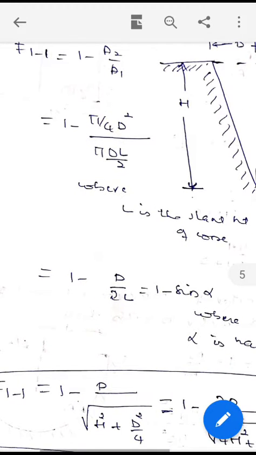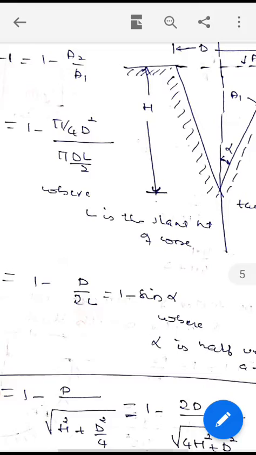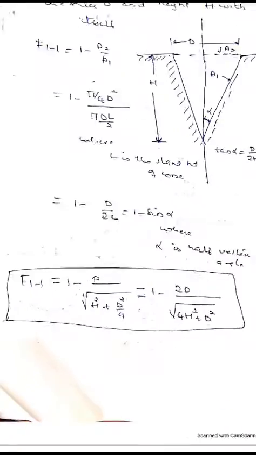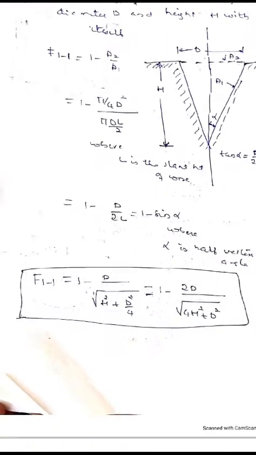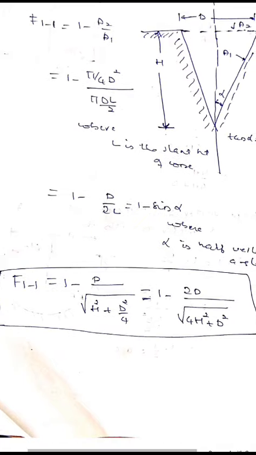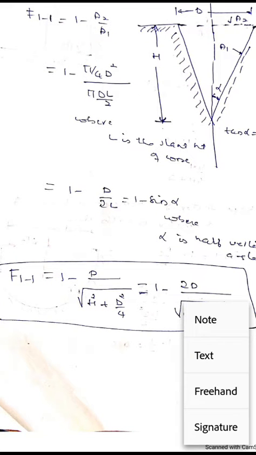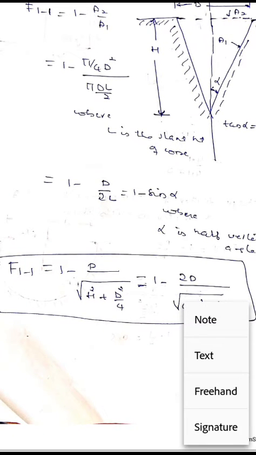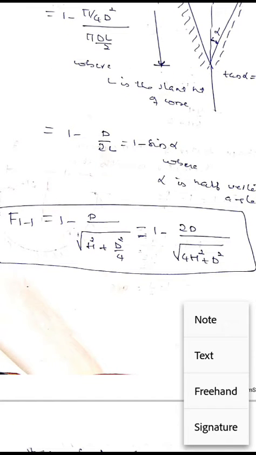Then it will become 1 minus d by 2l. F11 equal to 1 minus d by 2l equal to 1 minus sin alpha. So it will be again F11 equal to 1 minus d by 2 root of h square plus d square by 4, where h is the height of the cone. F11 becomes 1 minus 2d by square root of 4h square plus d square.